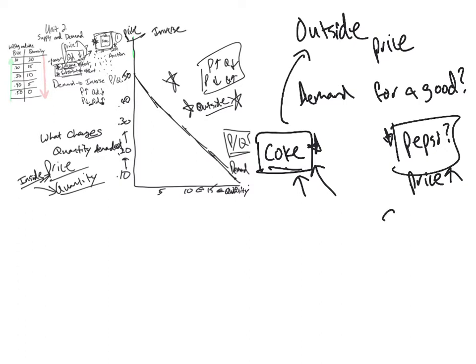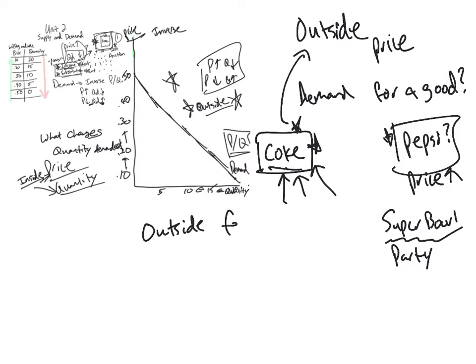What about during the Super Bowl? Super Bowl is coming up. What do people tend to do in preparation for the Super Bowl? Well, if they're going to have a Super Bowl party, they're going to buy a bunch of things that people want. And so they go to the store and they buy Coke. And maybe more Coke is bought around the Super Bowl because people are preparing for parties all around the country. So nothing changed about Coke, but yet people are buying more of it. So we have kind of this list of outside factors.